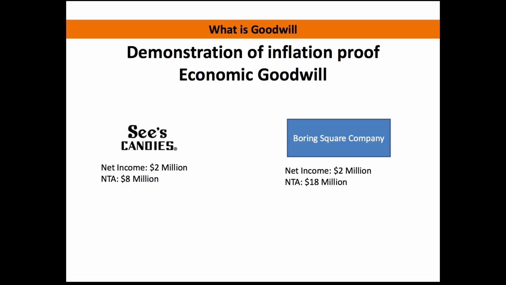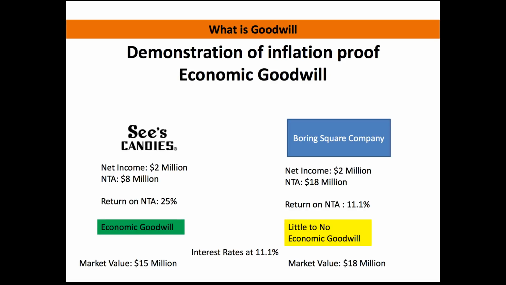Okay, so it's producing the same profit, but it's got a whole lot of tangible assets sitting there producing that income. So when we look at the return on the net tangible, like See's, like I said before, it's 25%. And then when we look over at the boring square company, it's only 11.1%. And his argument is that See's had a lot of economic goodwill, whereas the boring square company had little to no economic goodwill. So if we were going to use interest rates at 11.1%, and the reason I use that is because that's exactly what our return on our net tangible assets would be for the boring square company.